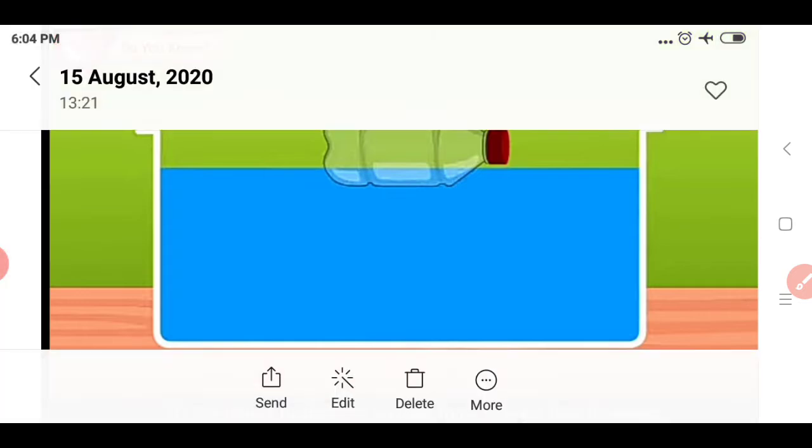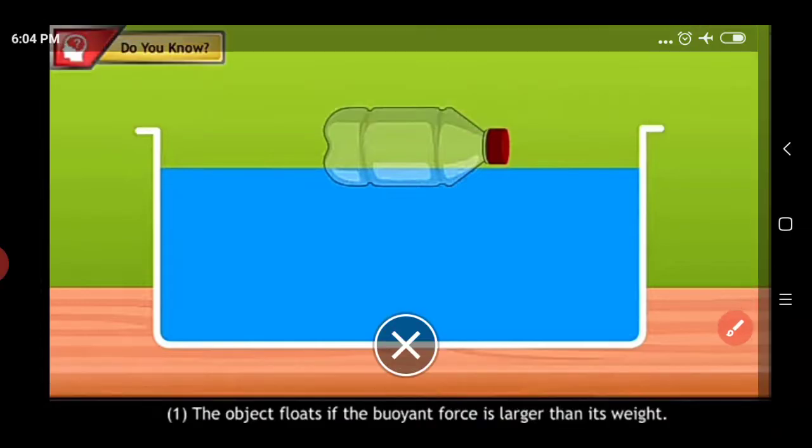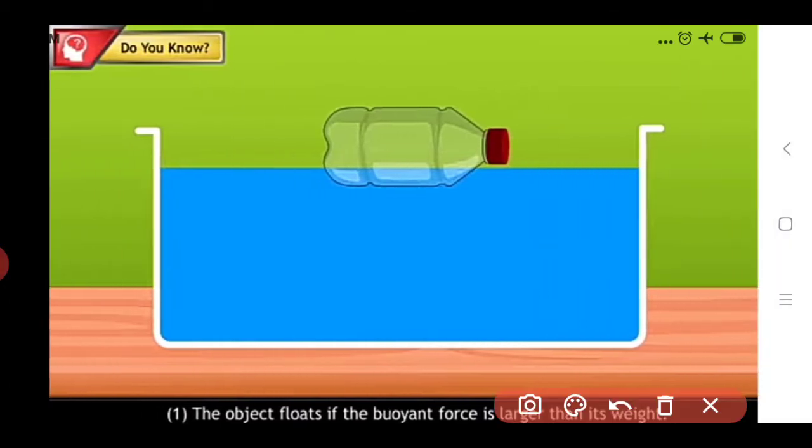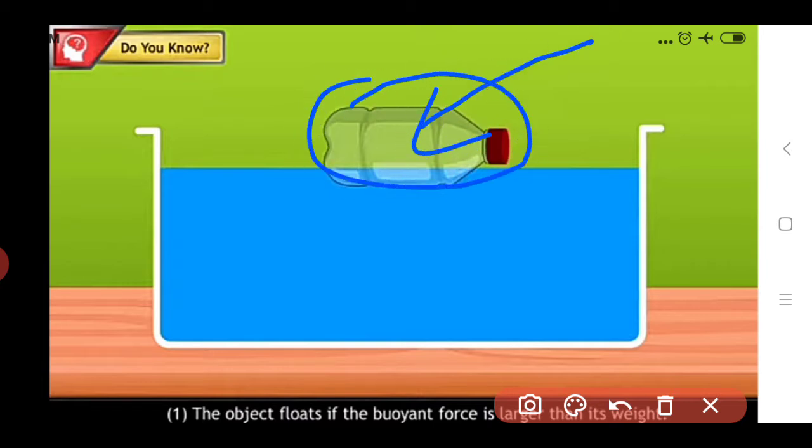In this example, this object will float on the water. Why? Because the buoyant force acting on the object is higher than the weight of this object. So in that case this object will float on the water surface.